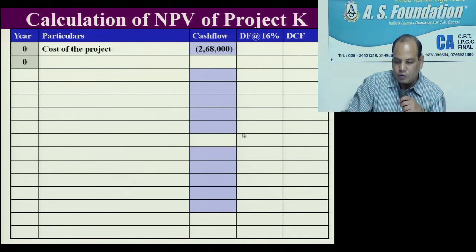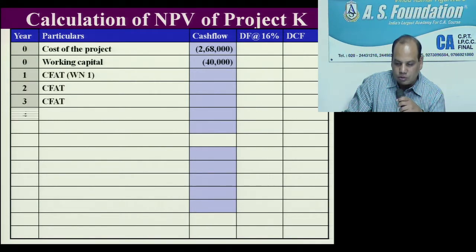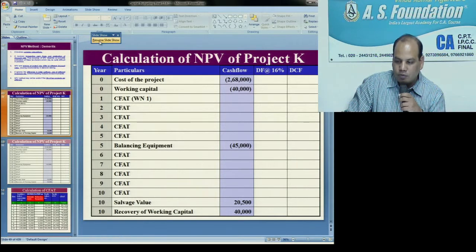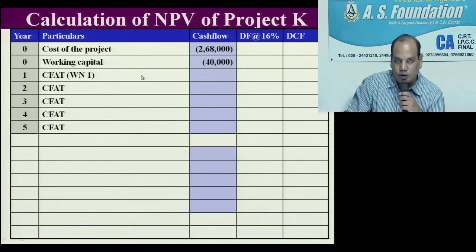And in year 0 you will write working capital also, that is 40,000. Anything else in year 0? No. Then year 1, 2, 3, 4, 5, you will write cash flow after tax, working note 1.